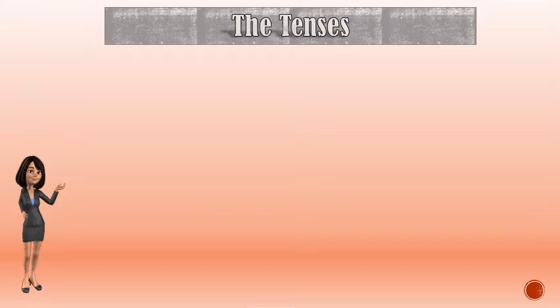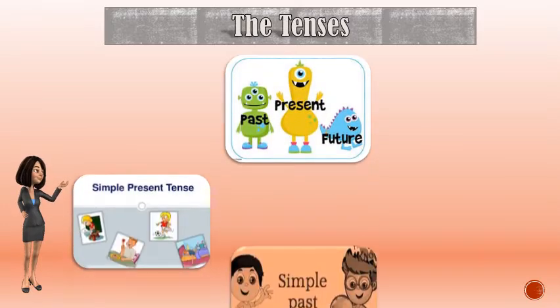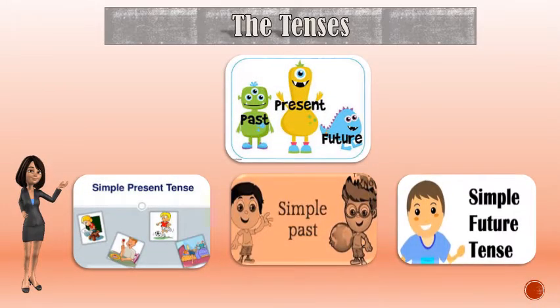A small introduction about tenses. There are three types of tenses: present tense, past tense, future tense. Simple present tense: action is going on. Past tense: action is over. Future tense: action will take place.